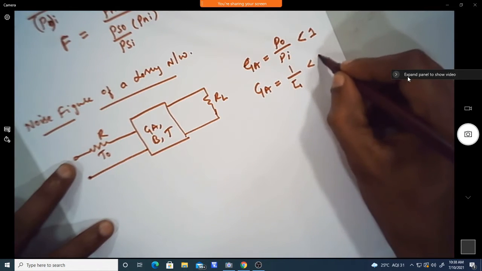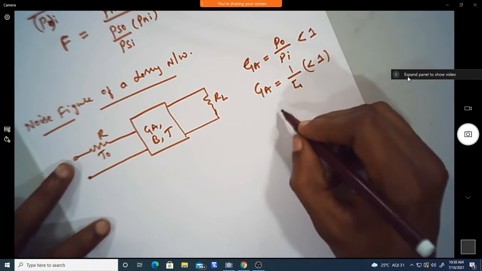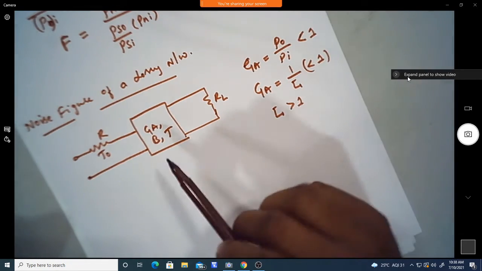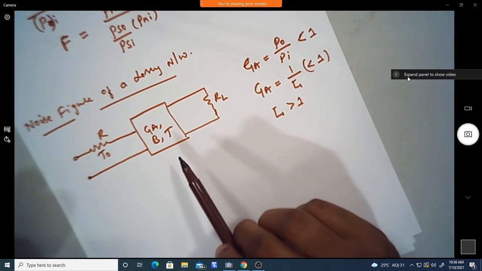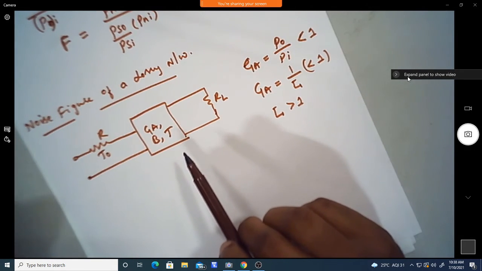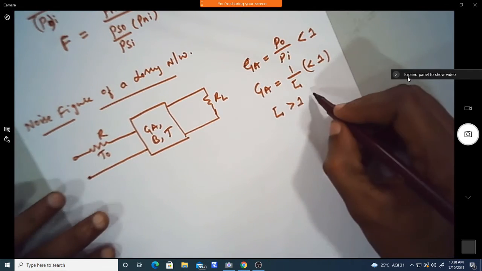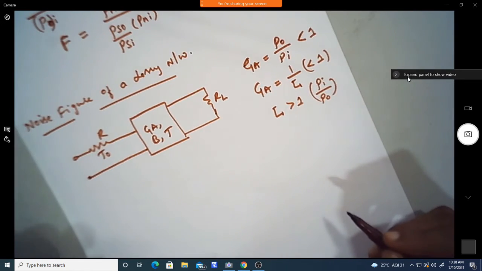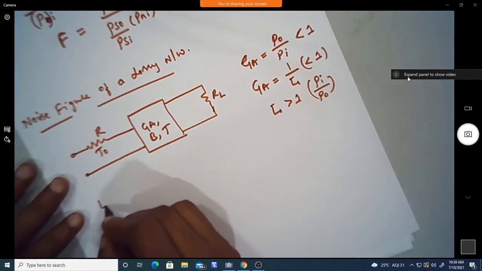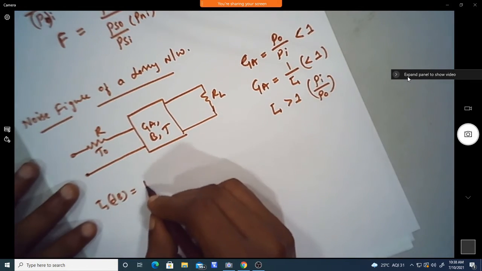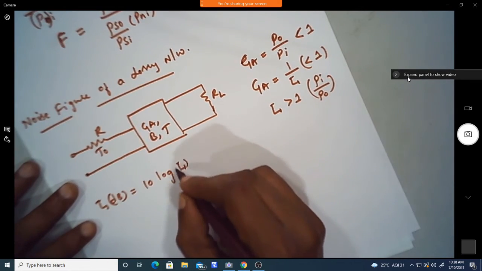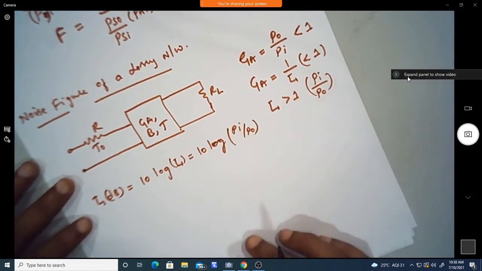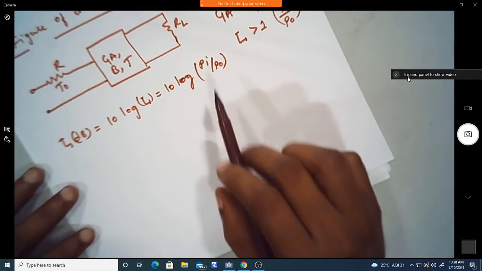So this GA, which is less than 1, alternatively we can write L greater than 1. The attenuation factor is always greater than 1 for this lossy network. The ratio L, the attenuation factor, is the inverse of this, Pi by P0, which is greater than 1. If I express the attenuation factor in dB, L in dB is 10 log of L, so we can write 10 log of Pi by P0. That is the attenuation factor in terms of the input and output powers.